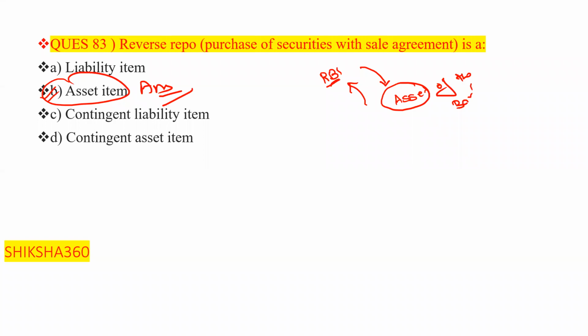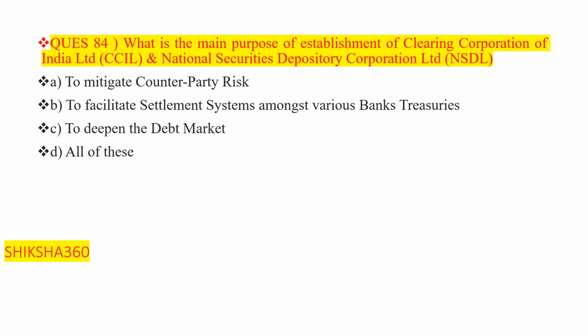Purchase of securities with the sale agreement is basically an asset item. Now move to the next question. Question number 84.